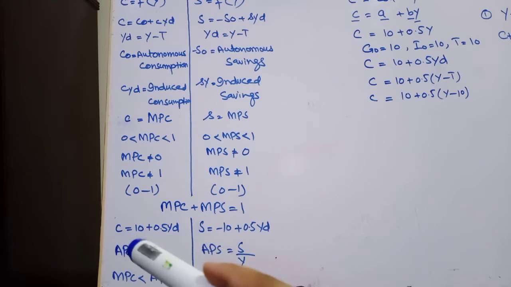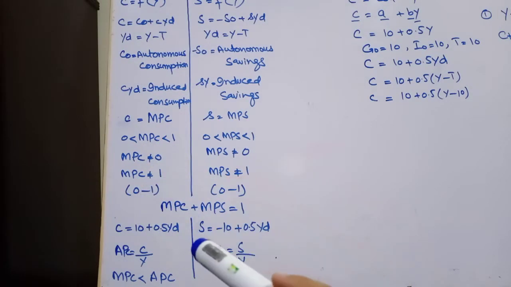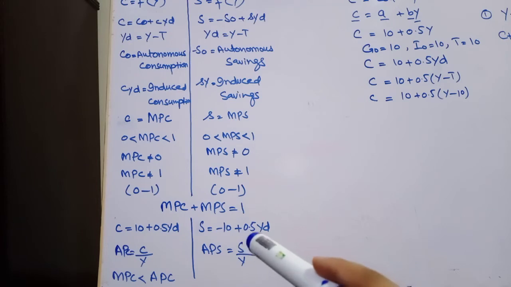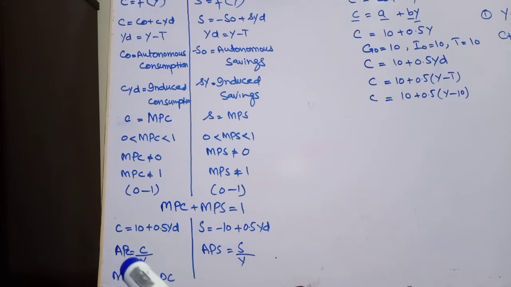Okay, let's assume a consumption equation that is C equals 10 plus 0.5 YD. 10 is the autonomous consumption and 0.5 is MPC. In the same way, S equals minus 10, that is dissavings, plus 0.5, which is our MPS. Here is another concept, APC. APC shows average propensity to consume, the average consumption level, equal to C over Y. In the same way, APS shows the average savings level, equal to S over Y. In my analysis, the value of MPC is less than APC.